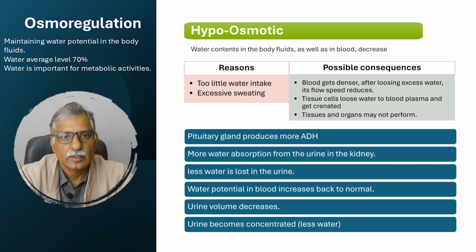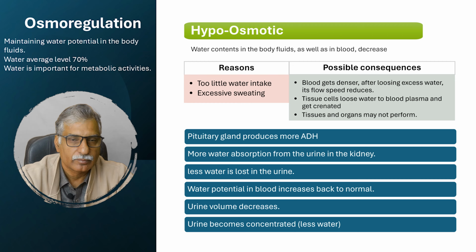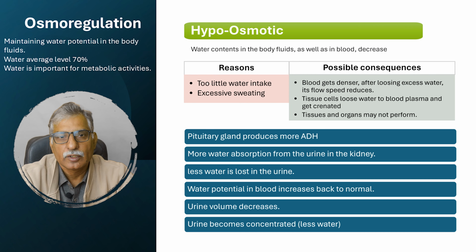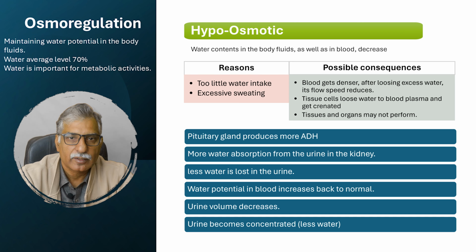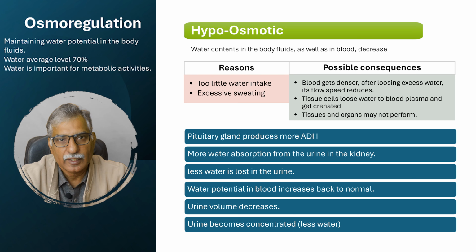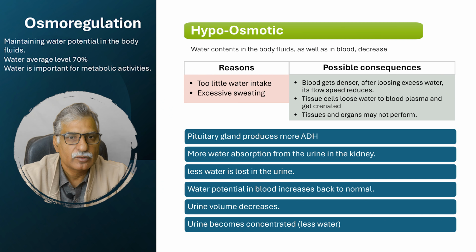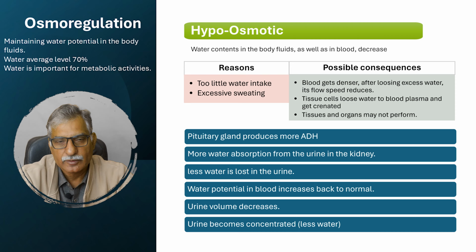The cells lining the wall of the collecting duct have receptors for ADH. So ADH travels down the bloodstream and reaches the collecting duct, where ADH binds with the cells lining the wall of the collecting duct. When ADH binds, these cells become more permeable to water. The urine that is passing through the cavity of the collecting duct has a higher water potential. So down the water potential gradient, water passes from urine into the cells and then from the cells into the nearby capillaries.